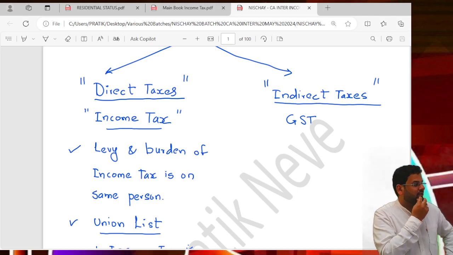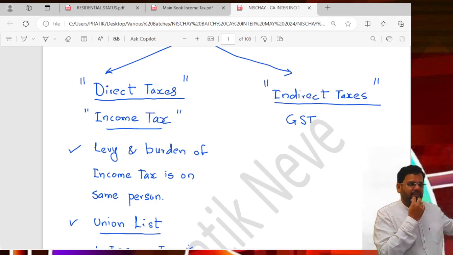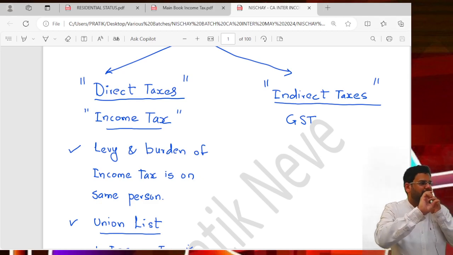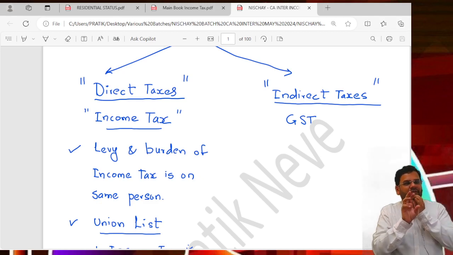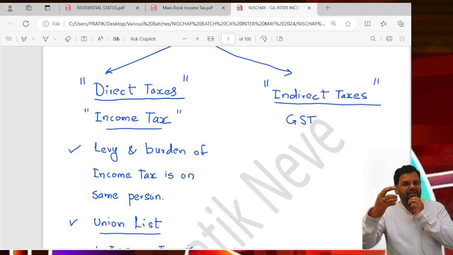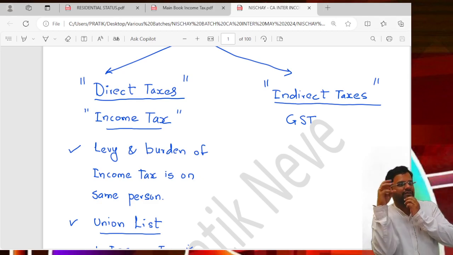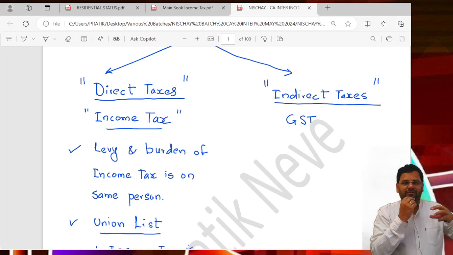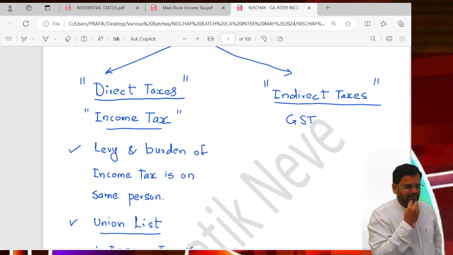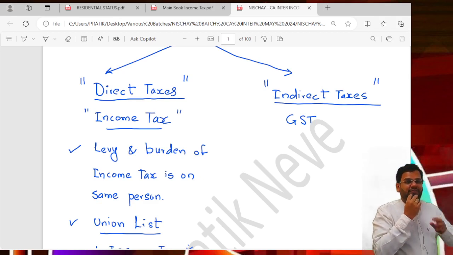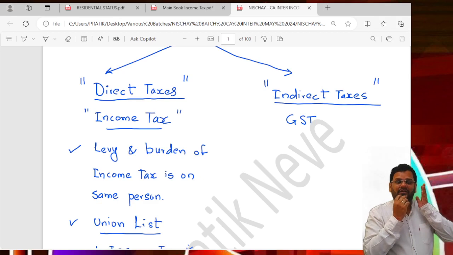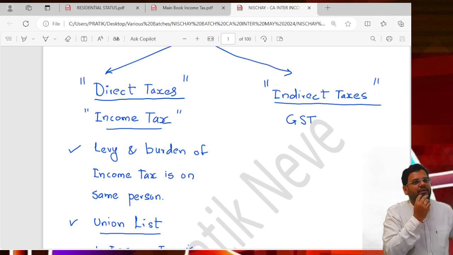income tax is covered in the Union list. Okay, GST was in the concurrent list. The right to collect GST was of the center and also the state. It followed a dual model. Not in income tax. In income tax, it is the right of the Union of India.